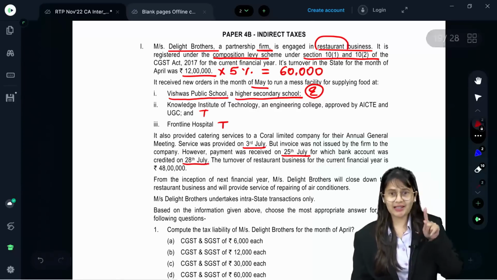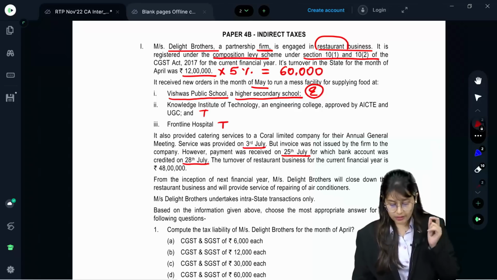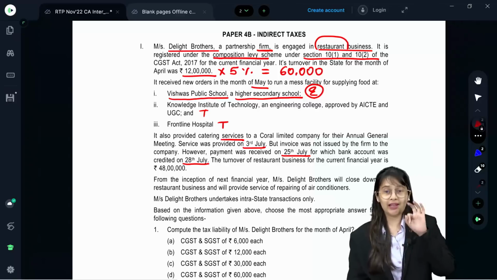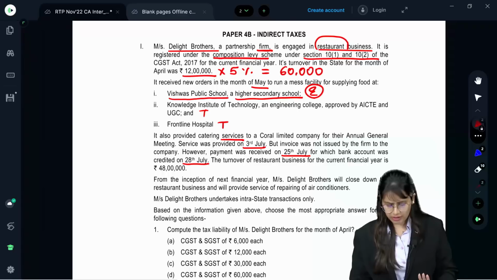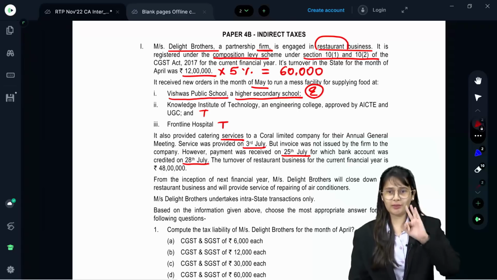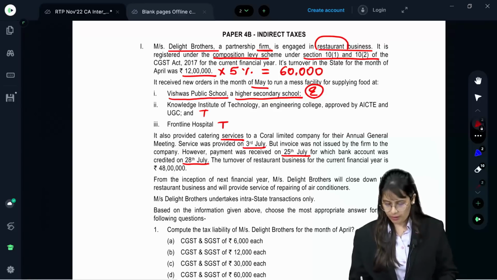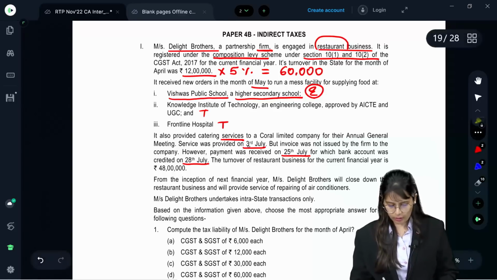Don't you think it is related to time of supply? Under time of supply of service, the invoice must be issued within 30 days or 45 days. This is catering service, so the invoice must be issued within 30 days from the date of supply of service. But you can see there is no invoice issued.